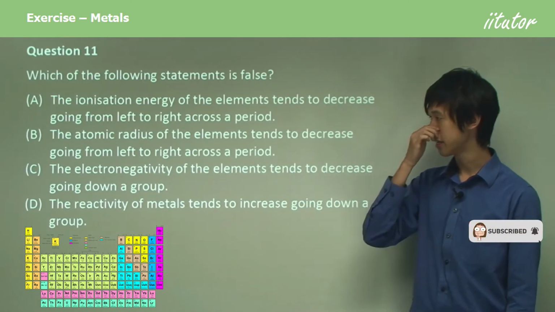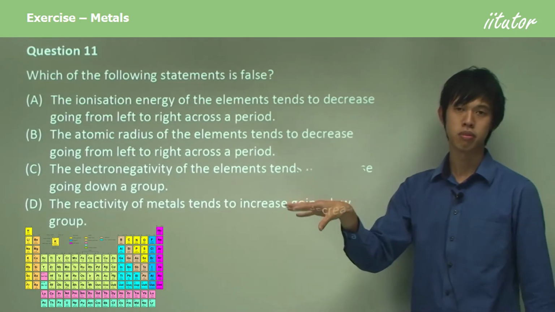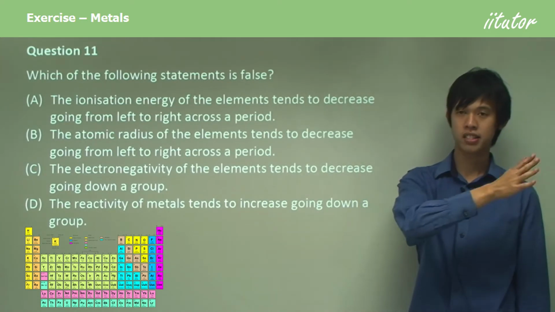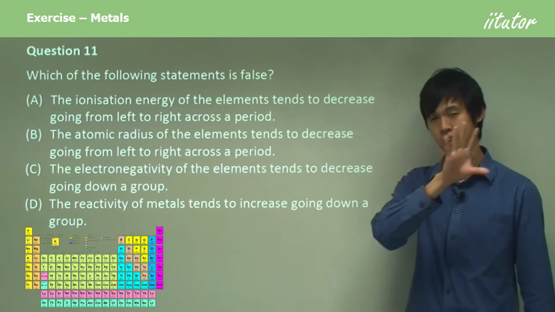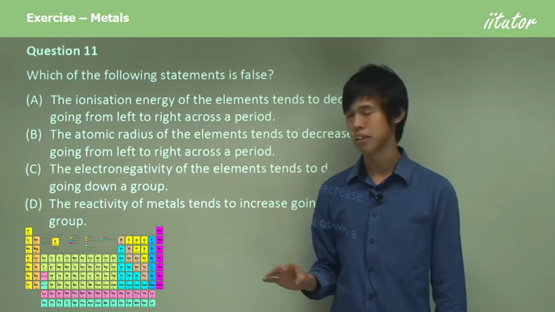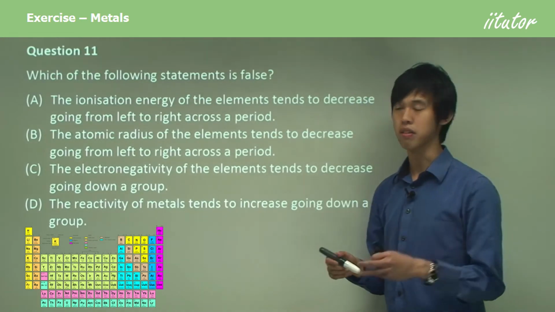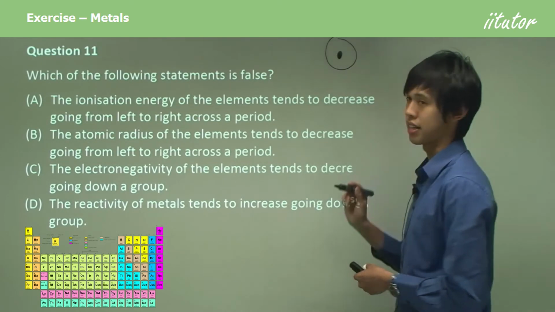Well, B, the atomic radius of the elements does actually decrease, with the exception of the noble gases. Let's just ignore the noble gases for now. But when you go from the left-hand side to group 7 on the right-hand side, the atomic radius actually does decrease. So you might be asking why. Well, a period or a row of the periodic table tells you how many shells that atom has, okay?